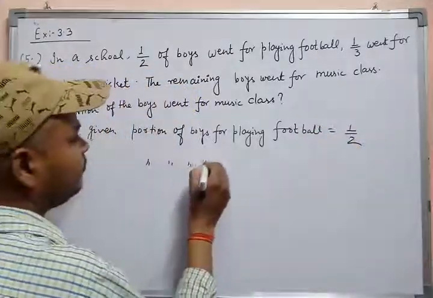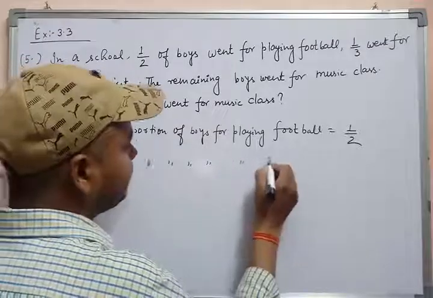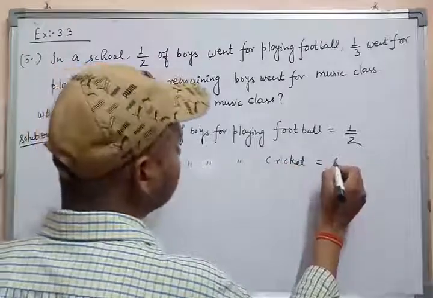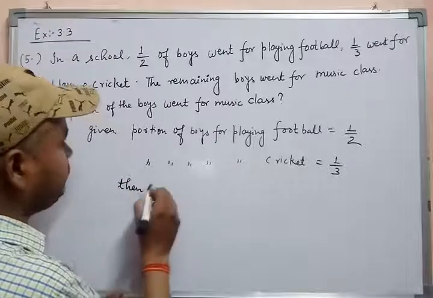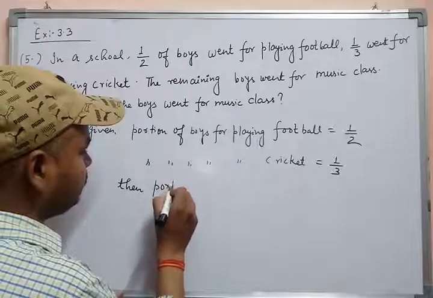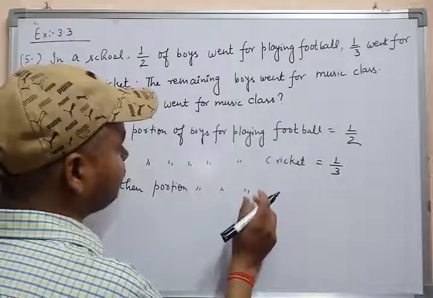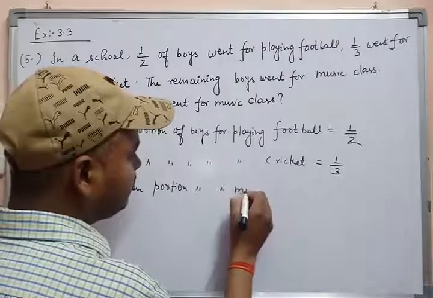The portion of boys for playing cricket is equal to 1/3. Then what is the portion of the boys for music class?